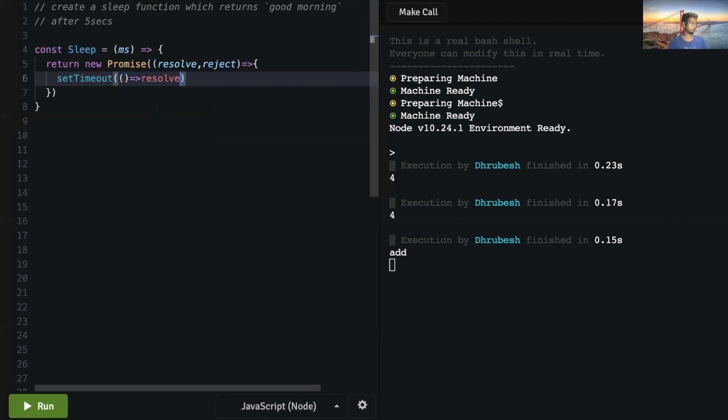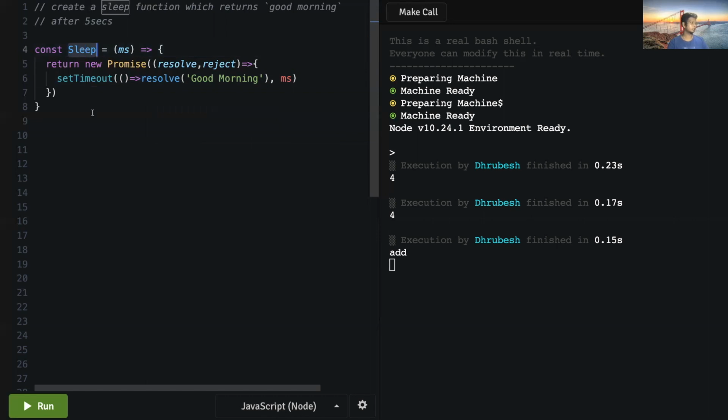And now we have to just wrap around a setTimeout, and we just need to resolve it saying good morning. And the second argument would be ms, of the set time. So this basically would make sure that if I'm calling this sleep function with, let's say, 10 seconds, then it will return it after 10 seconds, else 5 seconds.